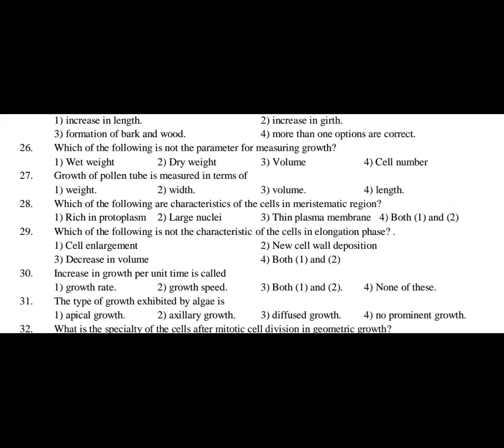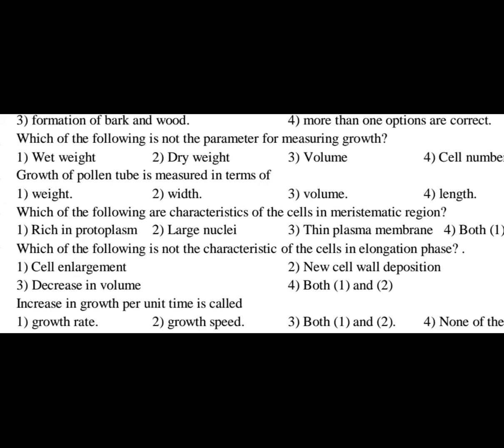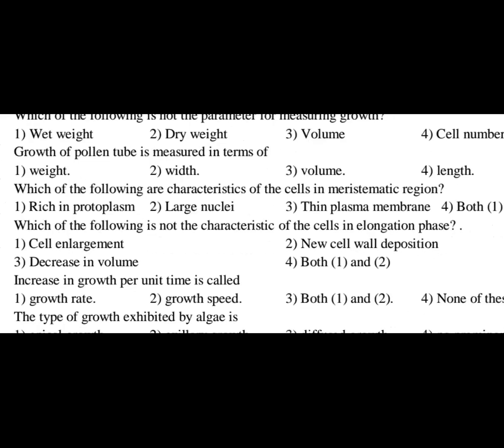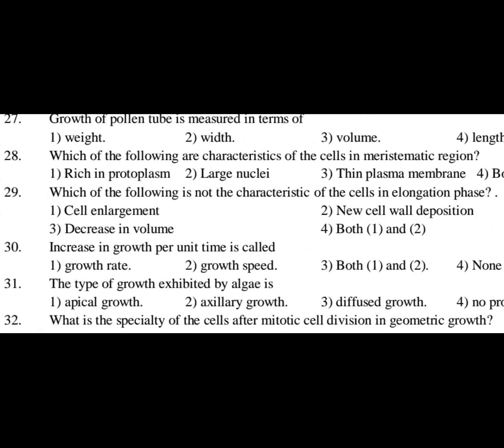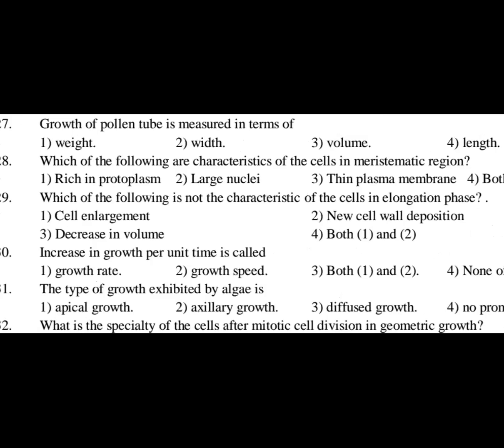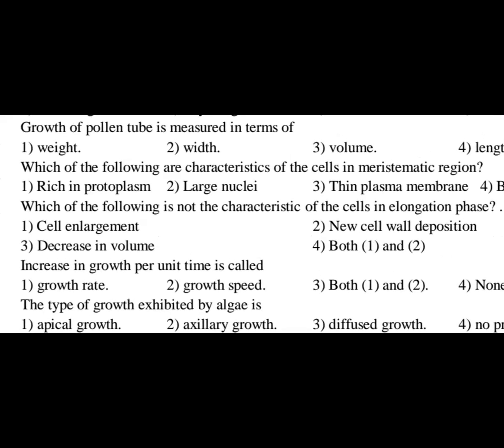Question number 29. Which of the following is not the characteristic of the cells in elongation phase? Similar question only. What is asked in this question is properties of elongation phase. Option 1, cell enlargement. Option 2, new cell wall deposition. Option 3, decrease in volume, and last option is both 1 and 2. So what is the answer? Decrease in volume, because you know that cells in elongation phase show increased vacuolation and increase in volume. So option 3 totally would be wrong here. That's the reason it becomes the answer. Answer is option number 3.